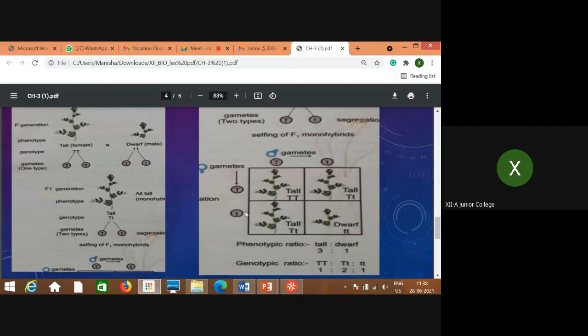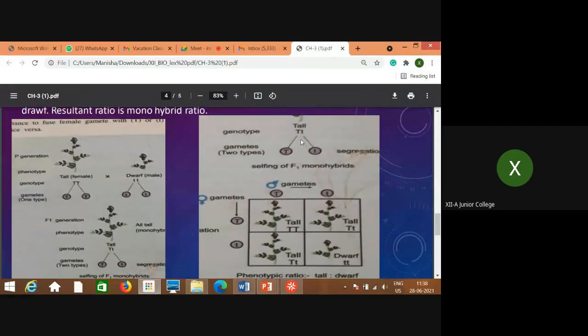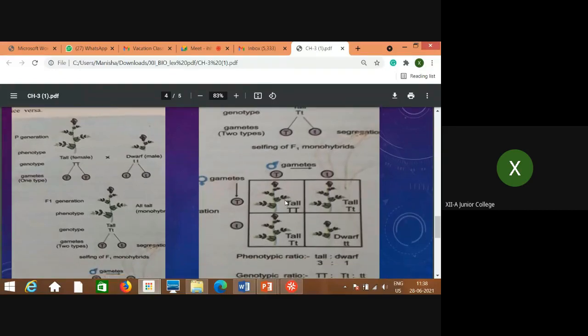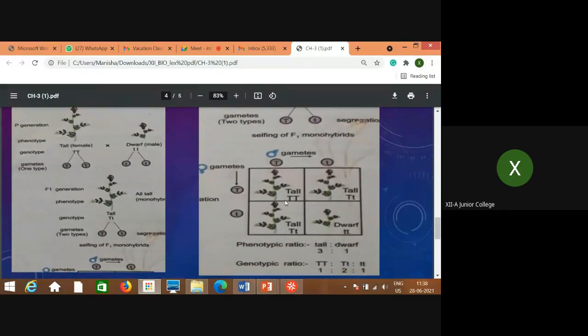Now how is it shown here? See here, selfing is shown. These are the F1 individuals. F1 individuals are self-pollinated, and this is the way of representation. This box is shown. Try to understand. This is called the Punnett square method, or this is also called the checkerboard. Punnett is the name of the scientist who explained all these mathematical expressions in the form of this checkerboard method. So this is called the checkerboard method or Punnett square method.